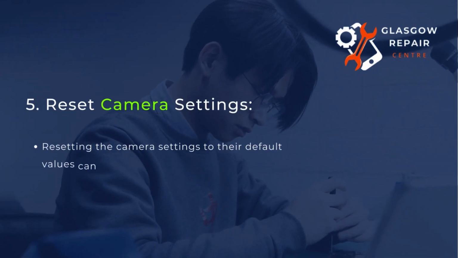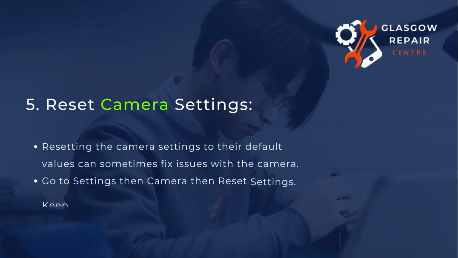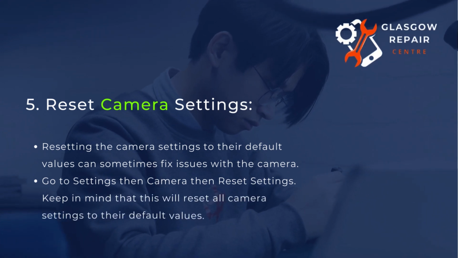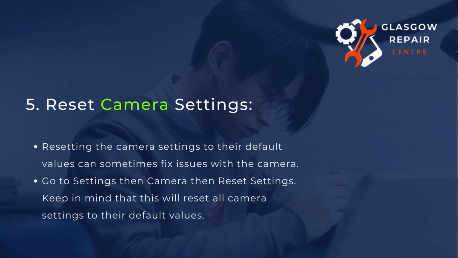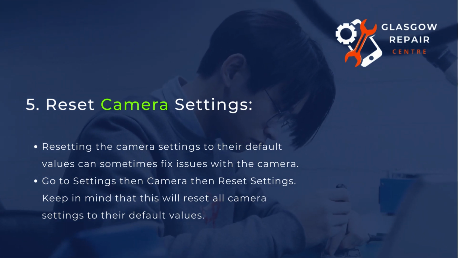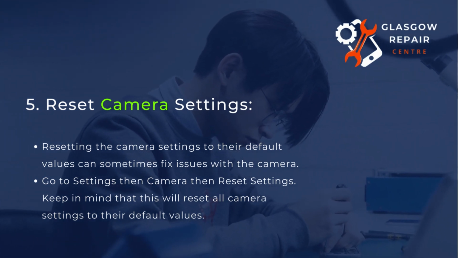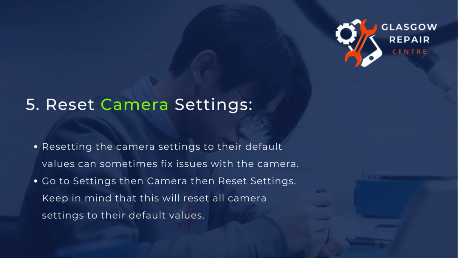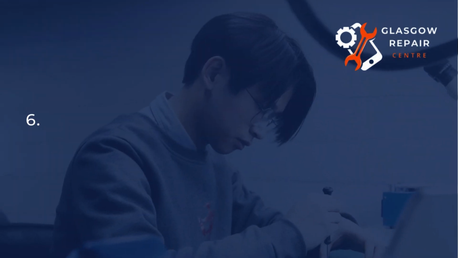5. Reset camera settings. Resetting the camera settings to their default values can sometimes fix issues with the camera. Go to Settings, then Camera, then Reset Settings. Keep in mind that this will reset all camera settings to their default values.